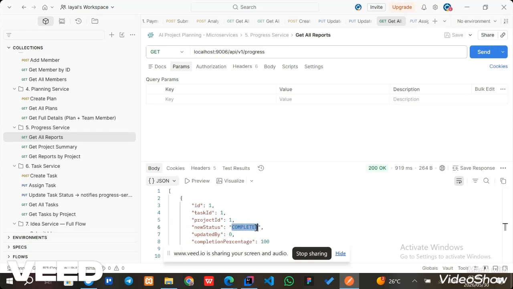So here in the progress service, a record was created automatically after receiving the notification from the task service. No manual call was made. Without any manual call, this record was created successfully. So this demonstrates three communication styles working successfully: synchronous REST, asynchronous RabbitMQ, and asynchronous event-driven communication.